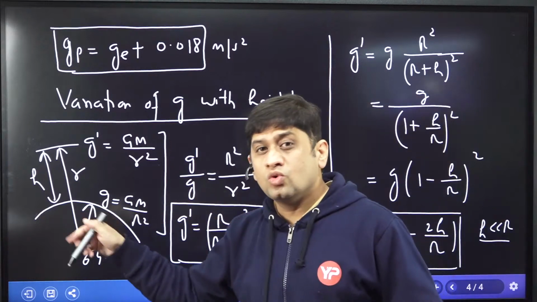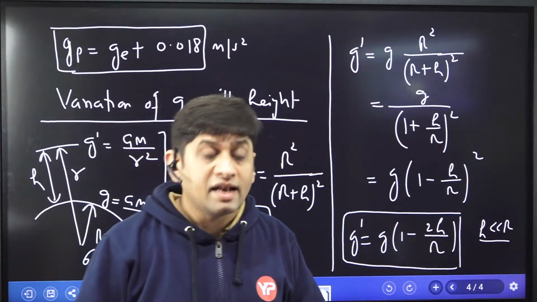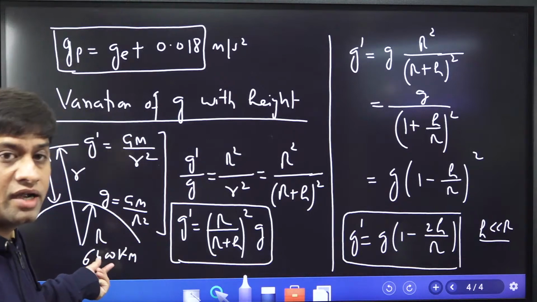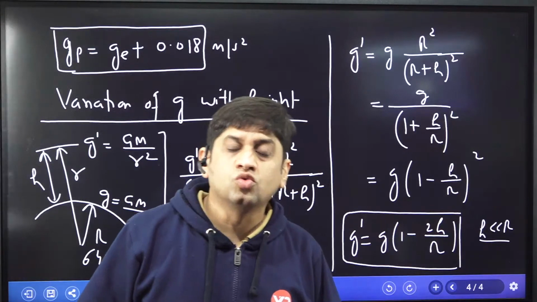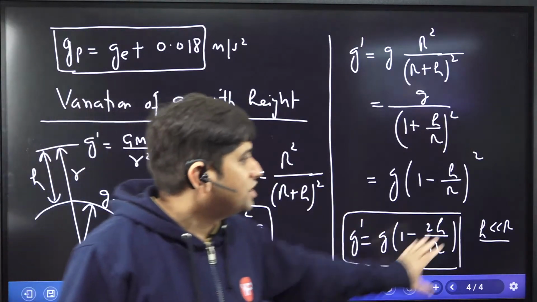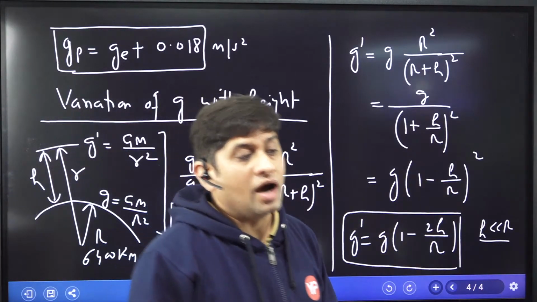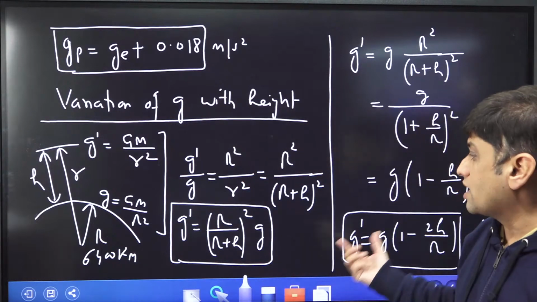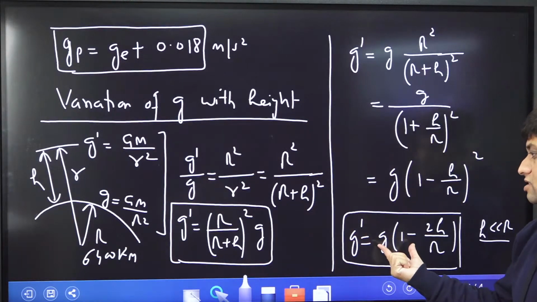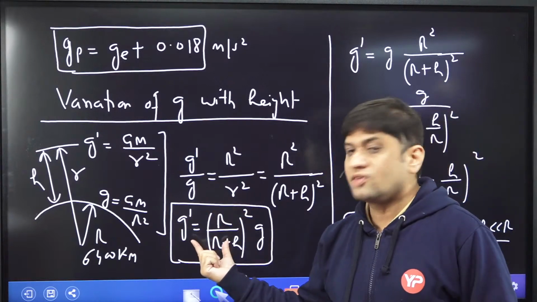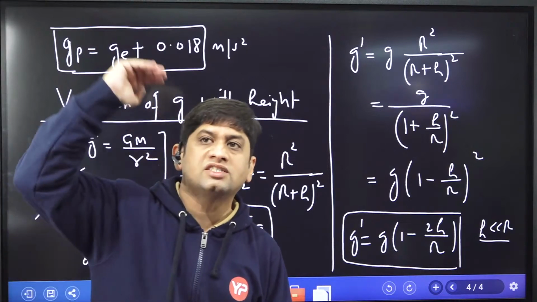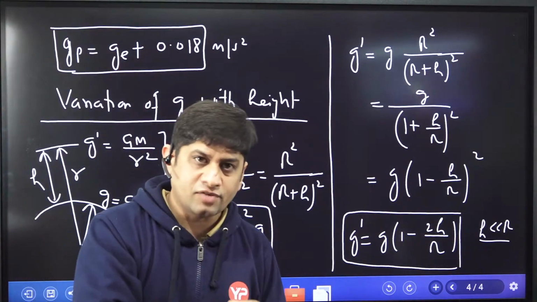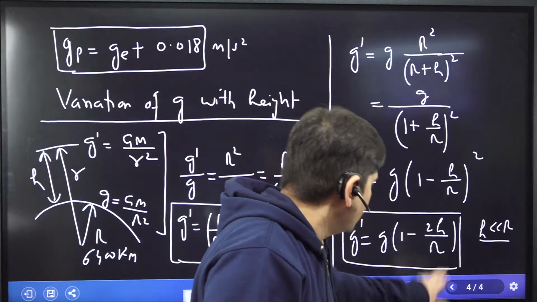But suppose he gives you 10 kilometer, 20 kilometer, then 10 and 20 kilometer can be neglected compared to capital R. And in that case, g dash will be g into 1 minus 2h over R. So this is how you need to remember the formula. If height is very small, then we can calculate acceleration due to gravity with this formula. If height is more, then this is the formula we have to use. So for the variation with height, two formulas: exact formula, approximate formula.